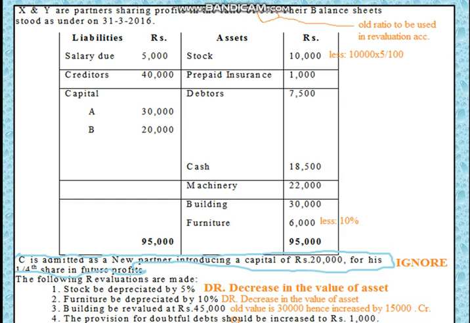And then building is revalued at rupees 45,000. Old value of the building is 30,000. Hence 15,000 is increased. This 15,000 has to be credited to the revaluation account. And then the provision for doubtful debts is raised to rupees 1,000. Here there is no provision for doubtful debts, so this is a new loss for us, and it should be debited to the revaluation account. Considering all these points, the solution for this problem is prepared like this.